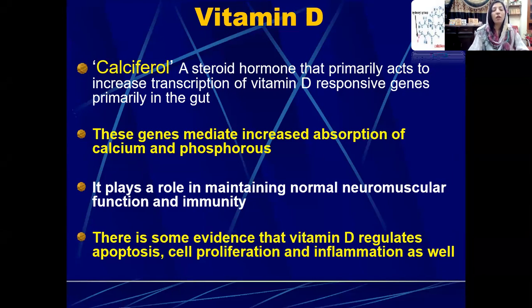It also plays a role in maintaining normal neuromuscular function and immunity. There is some evidence that vitamin D regulates apoptosis, cell proliferation, and inflammation as well.